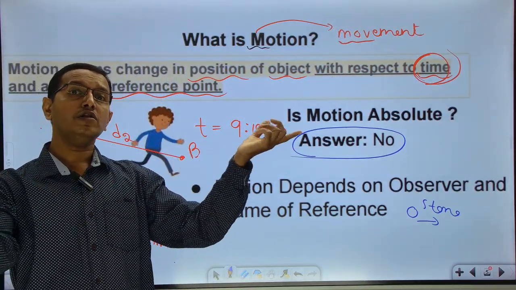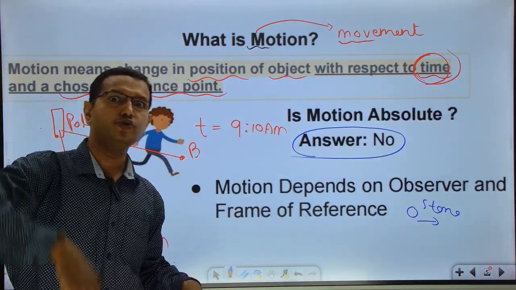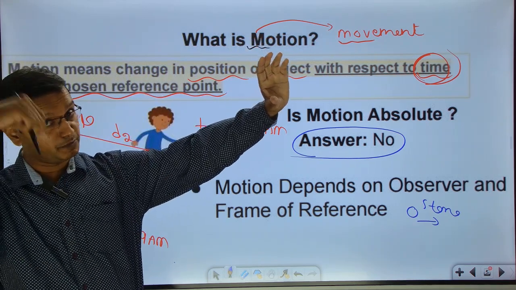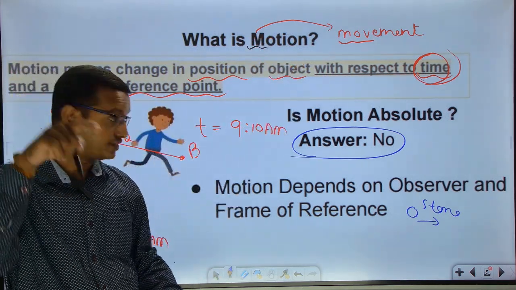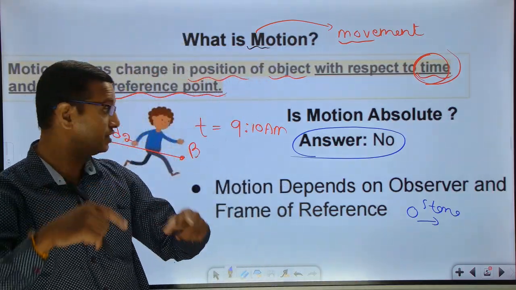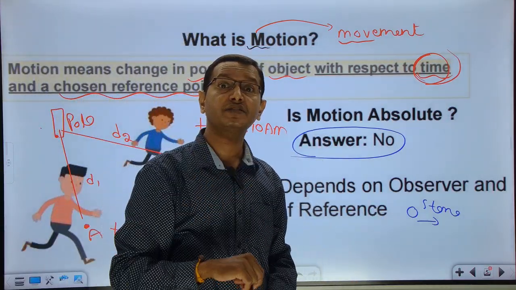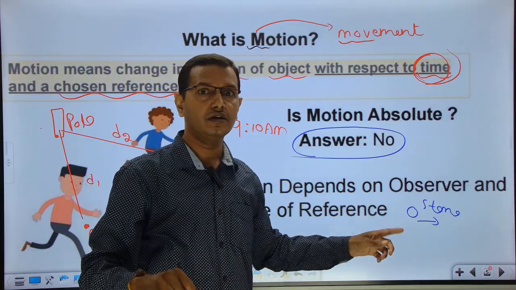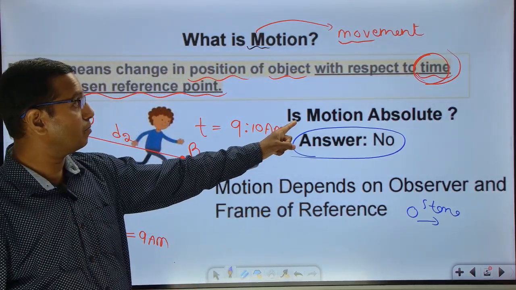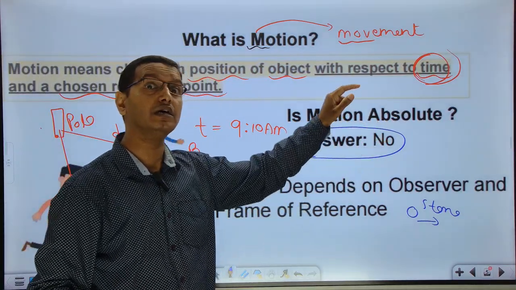Now, all the people in the entire universe, if they see the stone changing its position with respect to time, then we say the motion is absolute. For example, if one person is seeing the stone is moving, and the other person is seeing the stone is at rest, then we say the motion is not absolute.